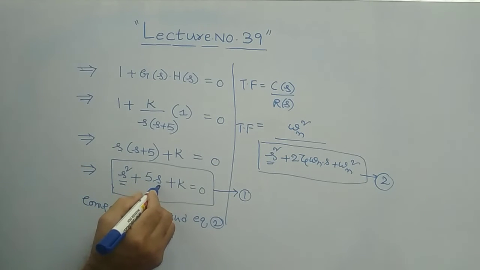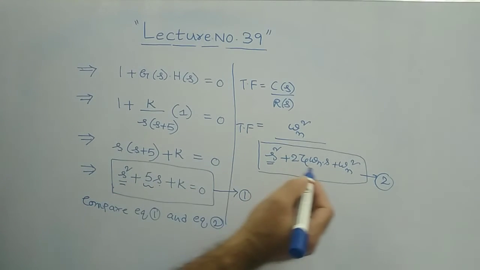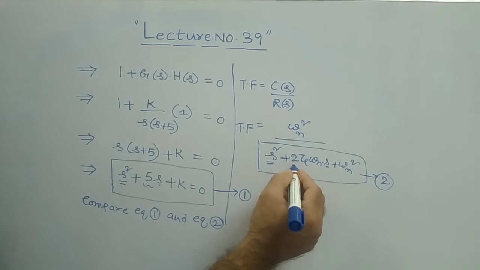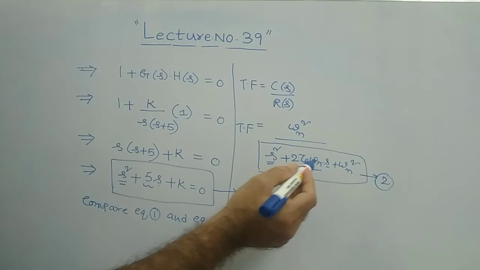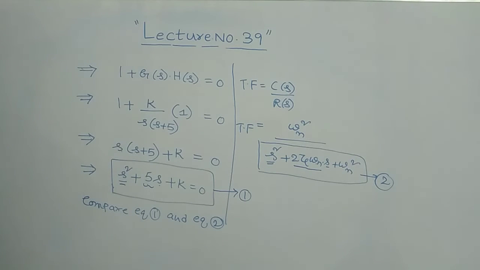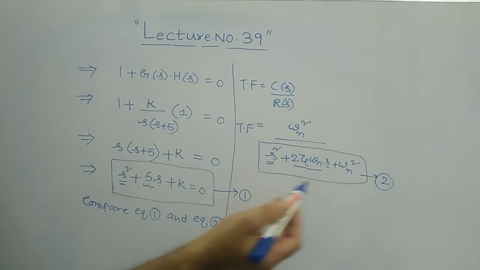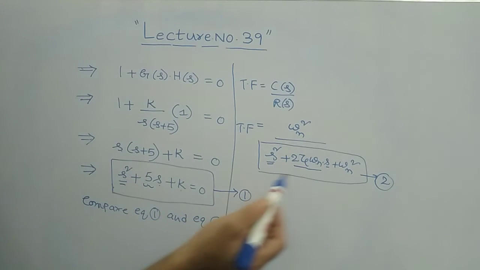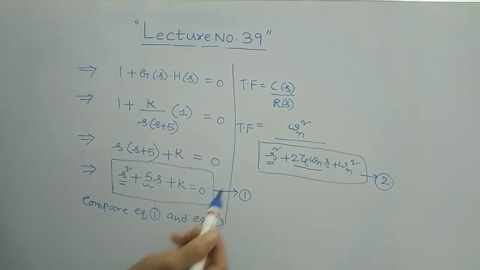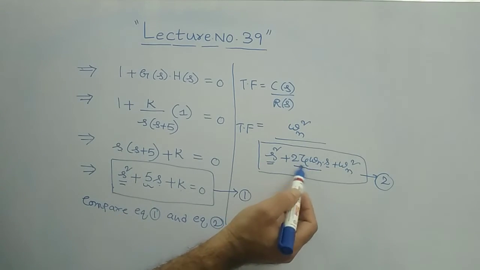Now what is the s coefficient here? The s coefficient is 5. Then in the standard form, what is the s coefficient? 2 zeta omega n. Therefore 2 zeta omega n is equal to 5, both s coefficients. Then K is equal to omega n square. That is one relation. Again, 5 is equal to 2 zeta omega n.